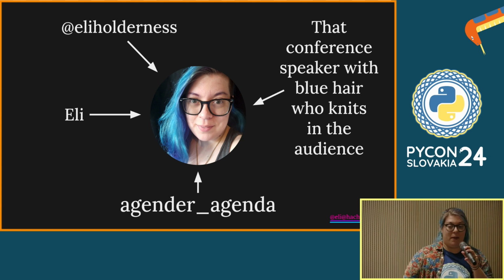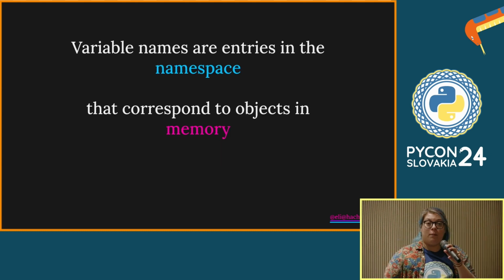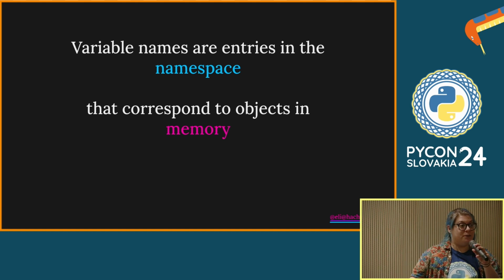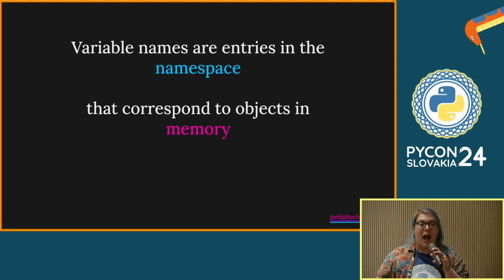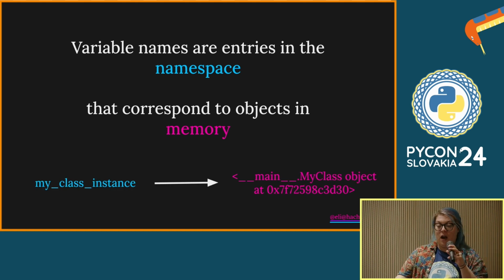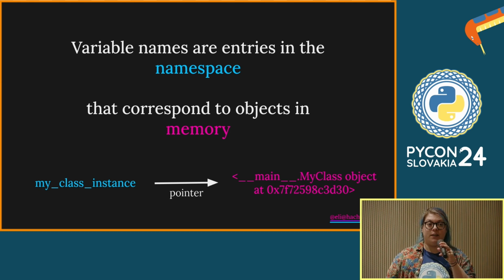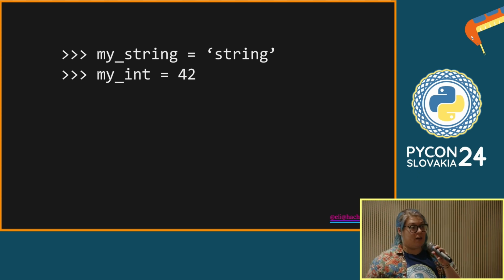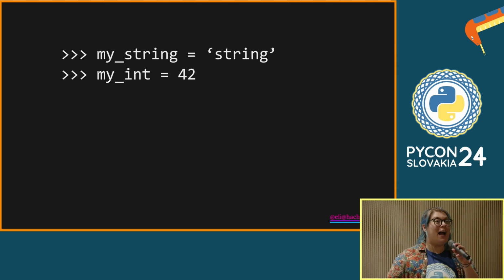And pointers in Python are a bit like this. One example of pointers is when you name your variables. Variables are entries in the namespace, and I'll talk more about what the namespace actually is. And they point at objects in memory. So if you have an object, and you've got a name for it, my class instance, and then you have the actual object that lives in memory, what I'm calling a pointer is that connection between those two things: the fact that you can use that name to access that object in memory.